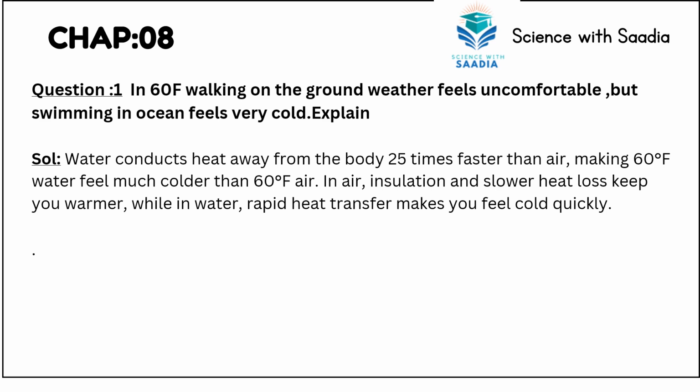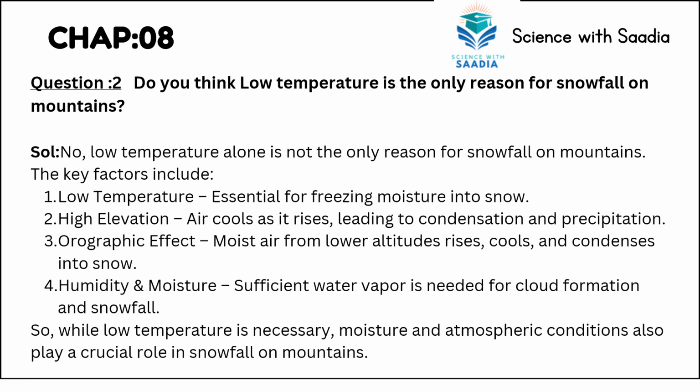Next question we have, question number 2, which is: do you think low temperature is the only reason for snowfall on the mountains? So the answer is no. Low temperature alone is not the only reason for snowfall on mountains. The key factors include low temperature, essential for freezing moisture into snow. Second is high elevation: air cools as it rises, leading to condensation and precipitation. Third is the orographic effect: moist air from lower altitude rises, cools, and condenses into snow.